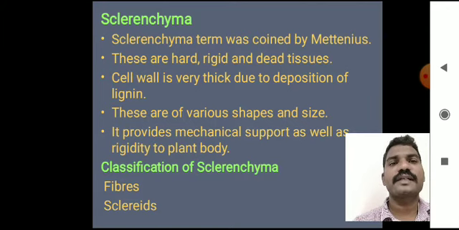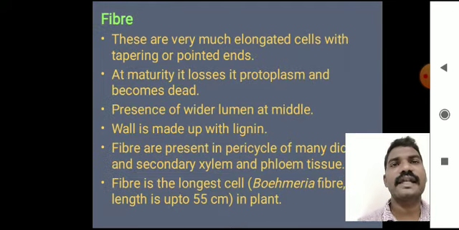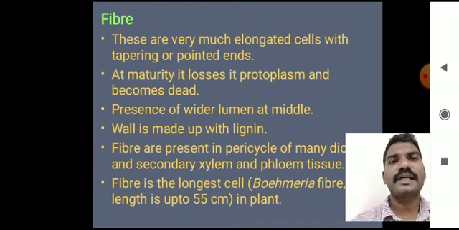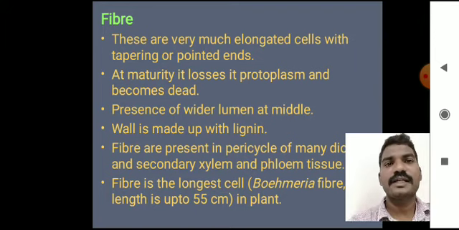According to classification, sclerenchyma is divided into two categories. One is fibers, another one is sclereids. The fibers are very much elongated cells with tapering or pointed ends. At maturity, the fibers lose protoplasm and become dead. So, there is a wider lumen in the middle, and the wall is made up of lignin, a cell wall chemical. Fibers are present in the pericycle of many dicot and monocot plants, and also in the secondary xylem and phloem tissues.